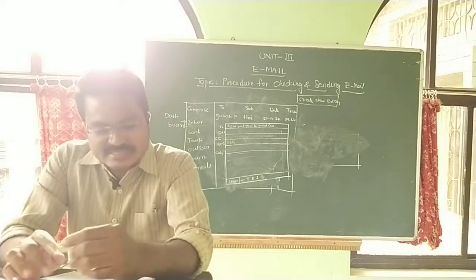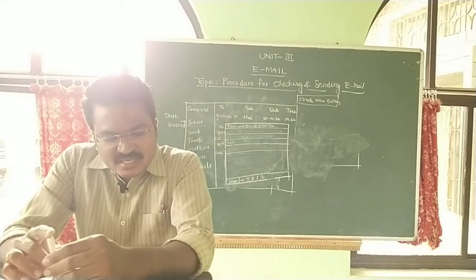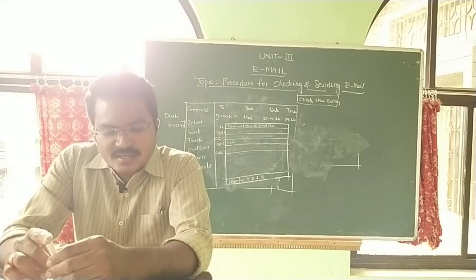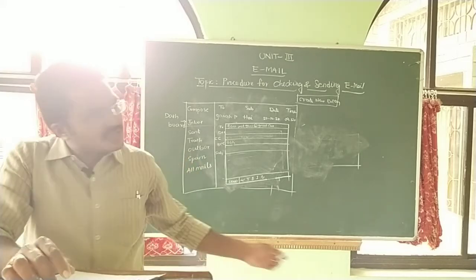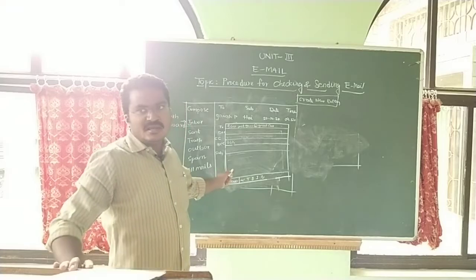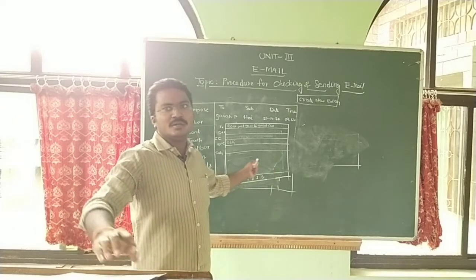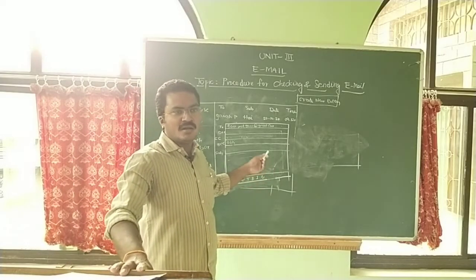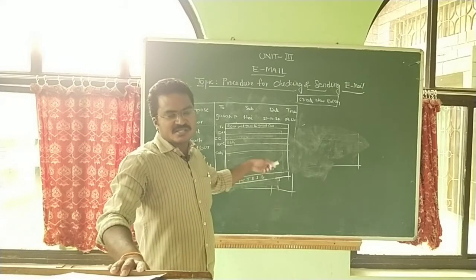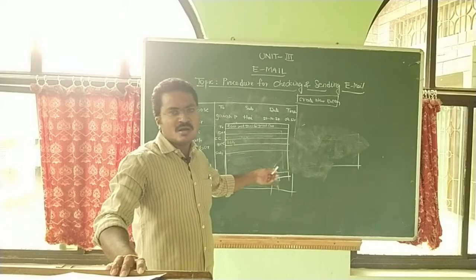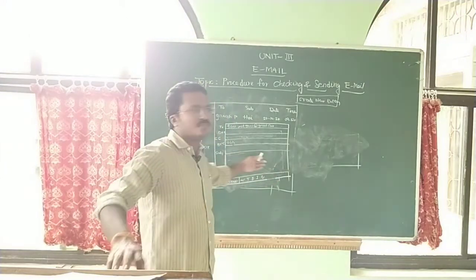Step 6, email text can be formatted in a similar way to text in a Word document. This is called the compose area. In this area, you type anything: Hi, how are you? I am fine. And what about your studies? Your examinations are started, are you prepared well or not? Anything you want to write goes in this compose box.